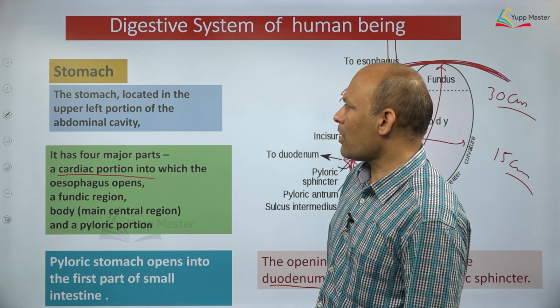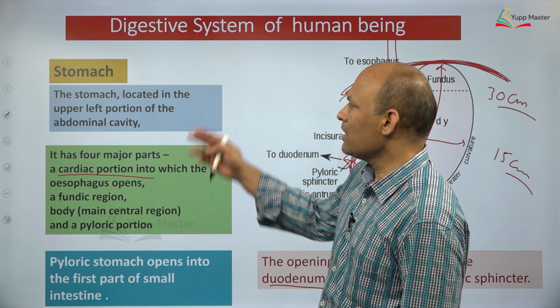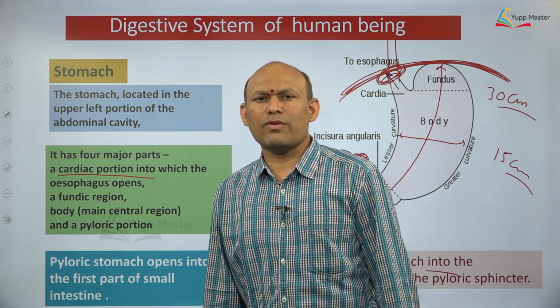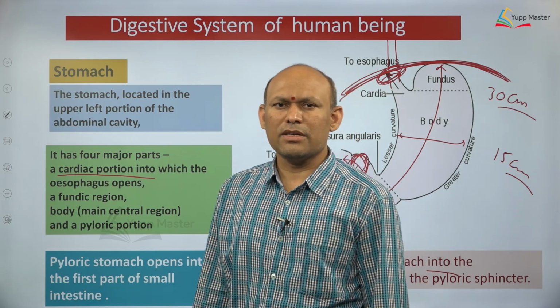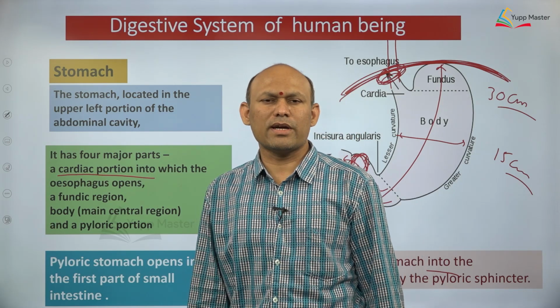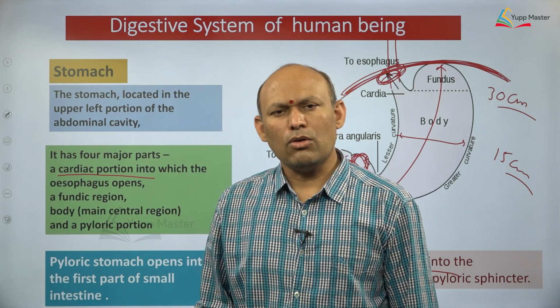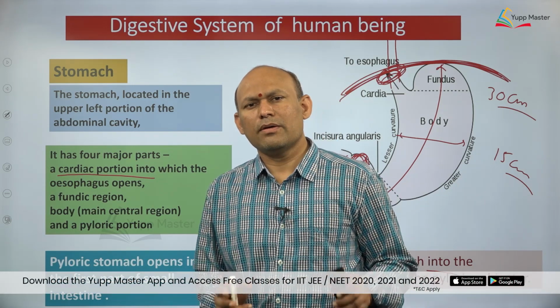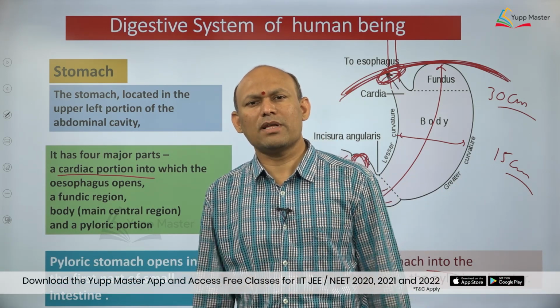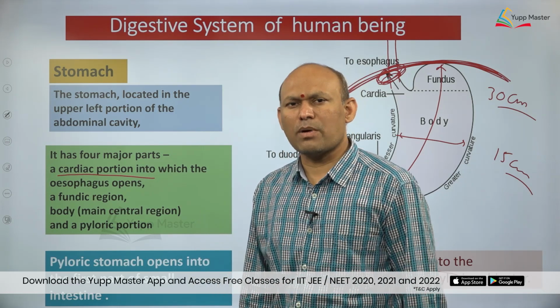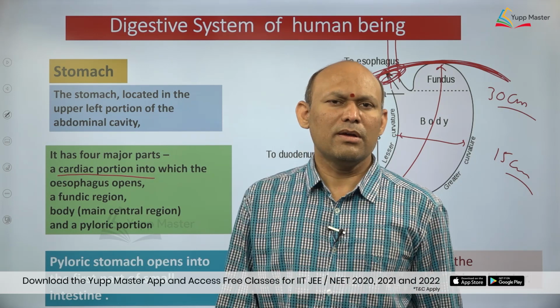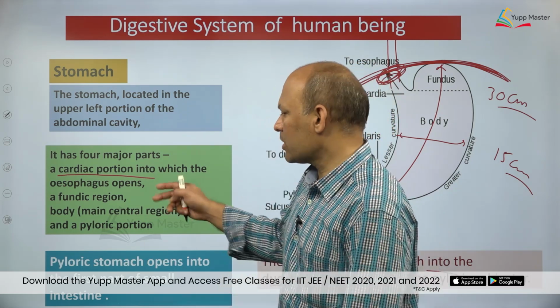Now I think you have understood what we have learnt so far about the stomach. Try to recall. Stomach location we have seen. Where do you find the stomach? The stomach is located in the left upper part of the abdominal cavity, immediately below the diaphragm, and the stomach is divided into 4 parts: cardiac stomach, fundic stomach, body of the stomach, and pyloric stomach, dear students.